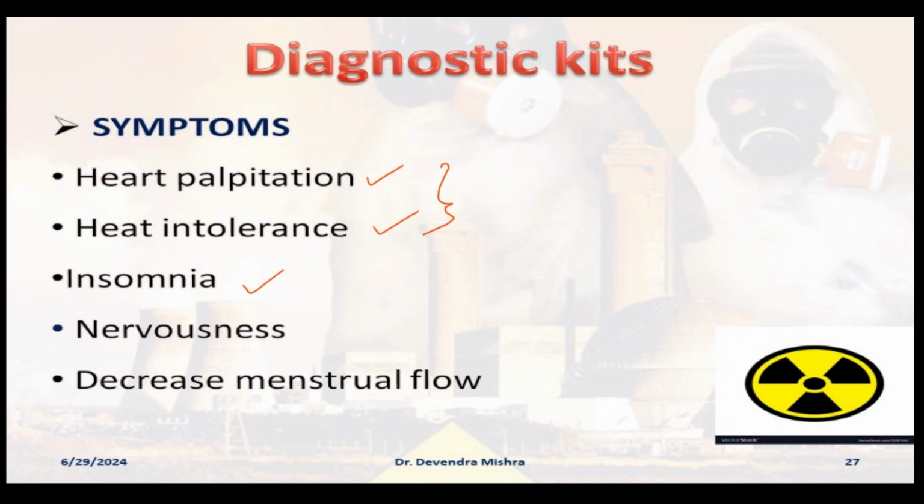Insomnia means sleeplessness. You will not sleep the entire night, and your sleep would be disturbed. This is another very important symptom. If a person is suffering from these three, heart palpitation, heat intolerance, and insomnia, then definitely that person is suffering from hyperthyroidism.